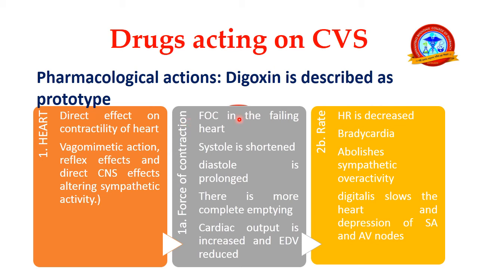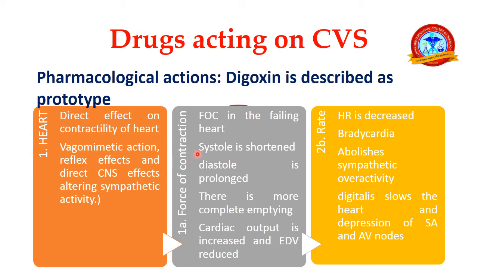The Digitalis, among the drugs acting on the cardiovascular system, acts on different organs like the heart, kidney, central nervous system, and blood vessels. In the heart, Digitalis has a direct effect on contractility, increasing the contractility of the heart, along with vagomimetic action, reflex effects, and direct CNS effect, which increases the force of contraction.